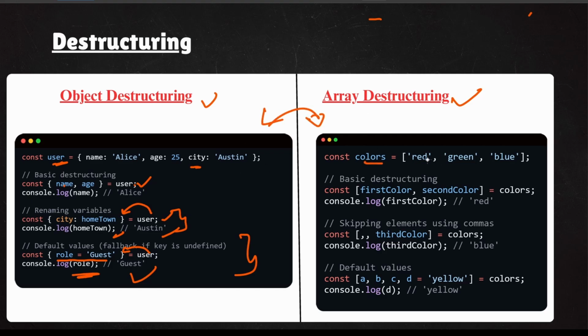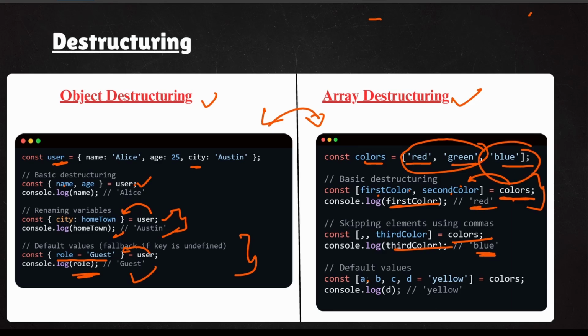If you have colors, let's say red, green, blue, this is the basic destructuring. Let's say you have first color and second color, which you are getting from these colors. Basically the first two colors are copied into first color and second color. If you print the first color, you will get red. If you place a comma, then a third color, and print it, you will get blue. And if you say A, B, C, D and D is equals to yellow, then if you print the last color, it will be yellow.